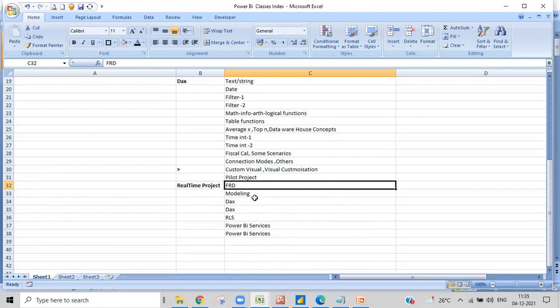You will do the project the same way, in the same procedure as in real time. This real-time project goes exactly as it goes in real time.